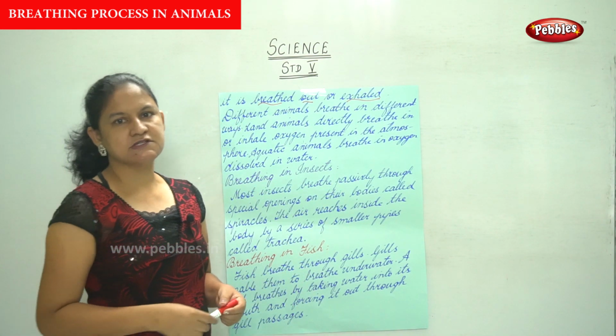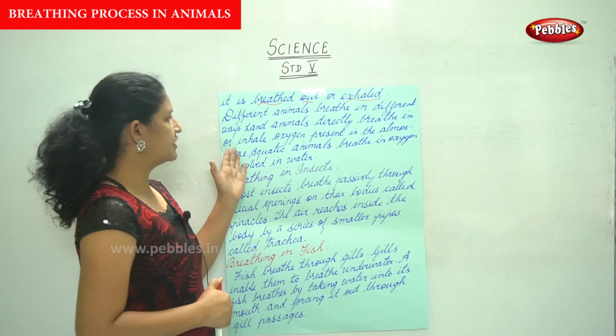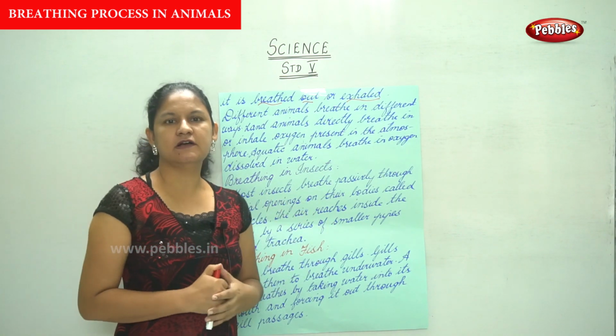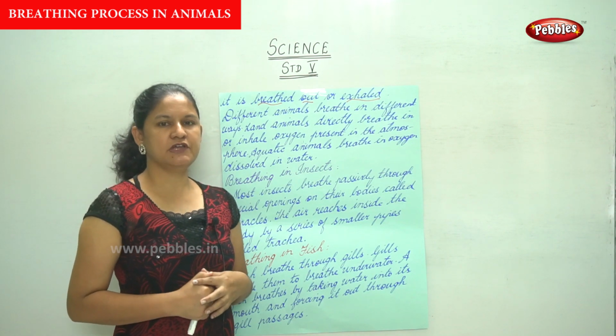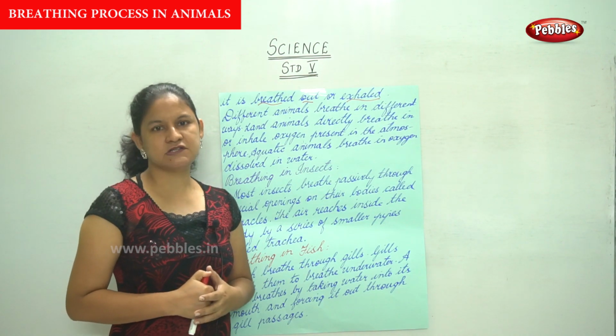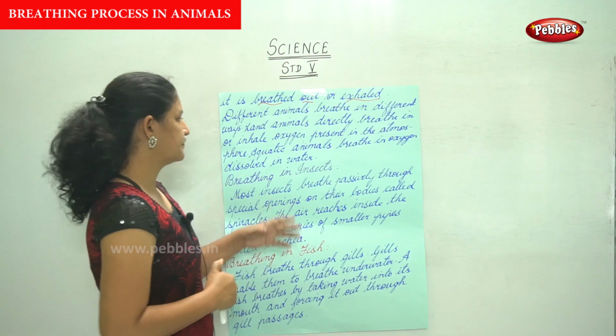Different animals breathe in different ways, and they have different organs of respiration.